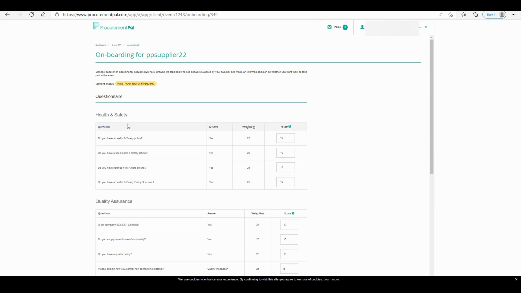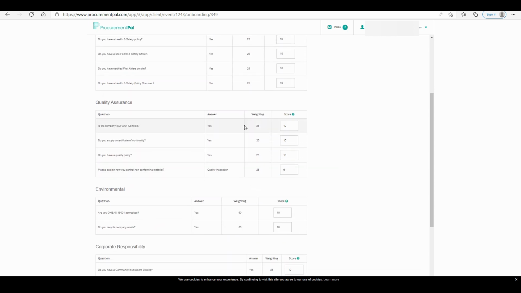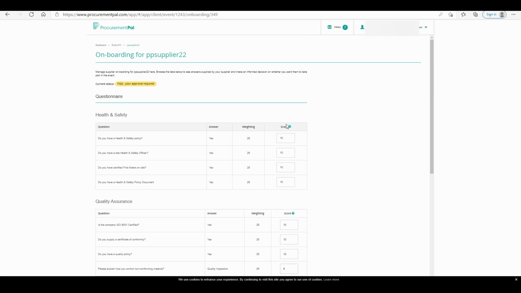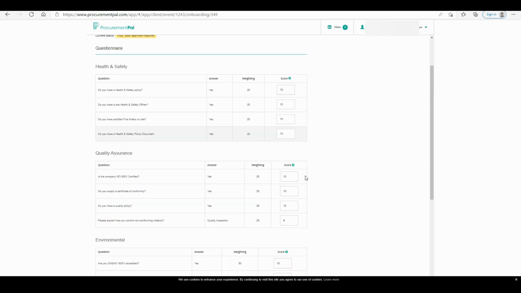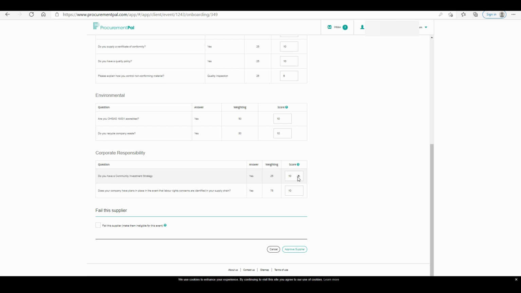I'm just going to have a look at the scoring here. So in this particular one, when we set up this questionnaire, we did automatic scoring. So we asked these questions, we gave them possible answers, and we gave them scores. As you can see, in this process they've gone through and scored all the questions automatically based on their answers, and all you need to do is approve supplier.